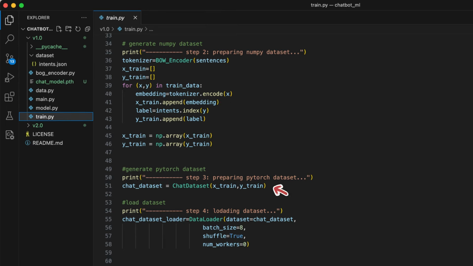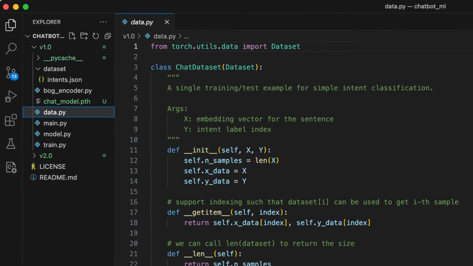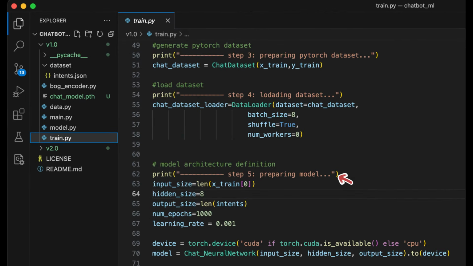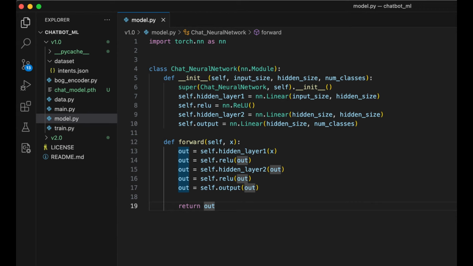Now with this training data, we can define chat_dataset, which defines how each element in this dataset is iterated, so it can be loaded using the DataLoader class. After defining the dataset in step 3 and loading it in step 4, step 5 defines the machine learning model. The model is a simple neural network architecture with an input layer, 2 hidden layers, and an output layer.